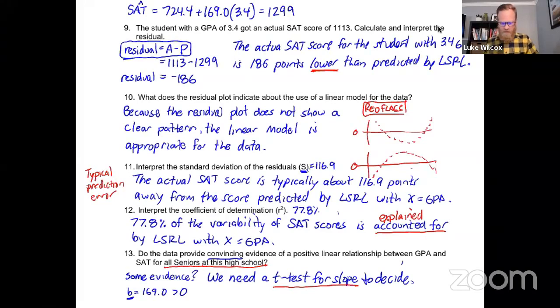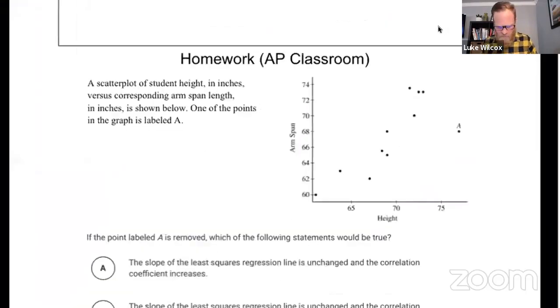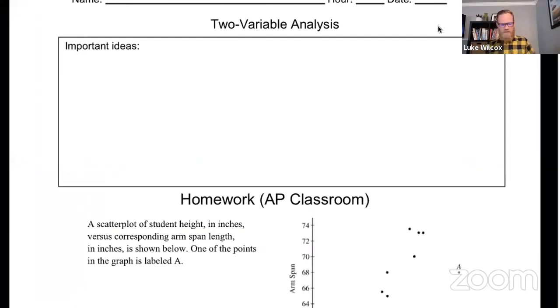Okay, I think we got through what we needed to. We do need to try and summarize, hopefully, what we've taken away from today's lesson. So let's go to the last part of the activity here, which is to summarize the important ideas. And I'm going to break this down according to the learning targets that I presented at the beginning of the lesson. There were 3 of them.